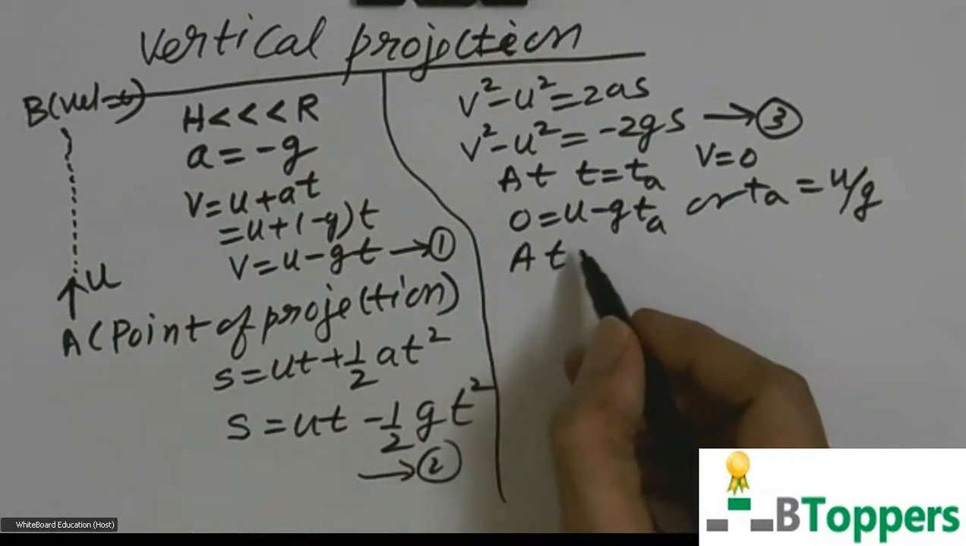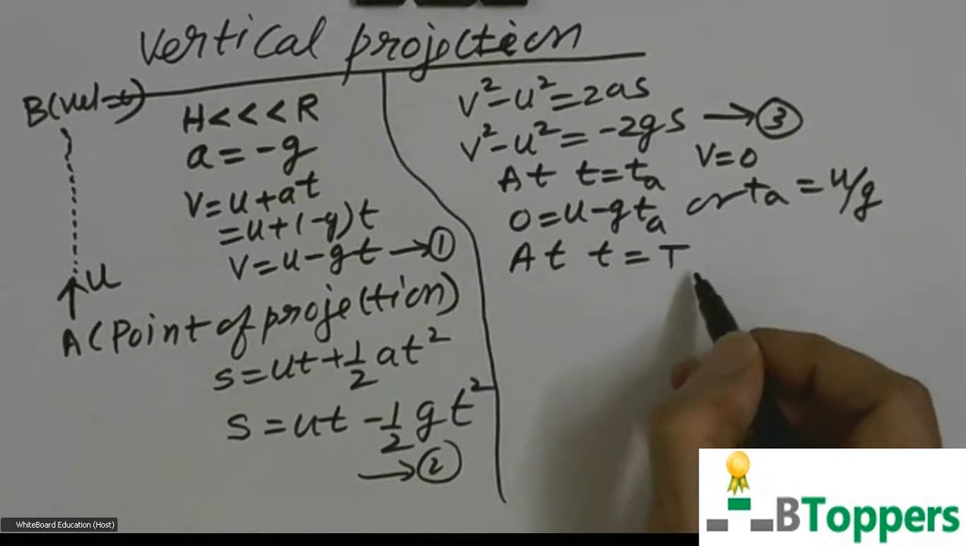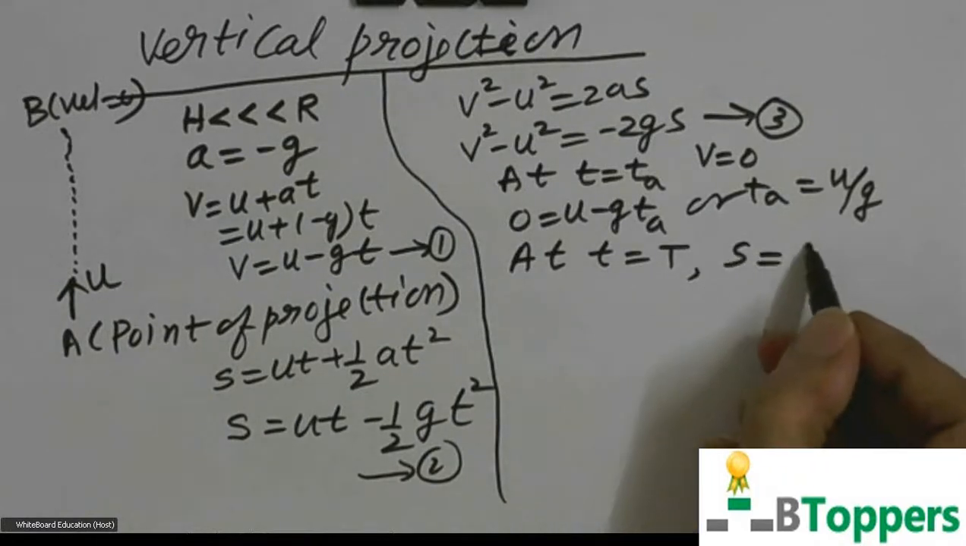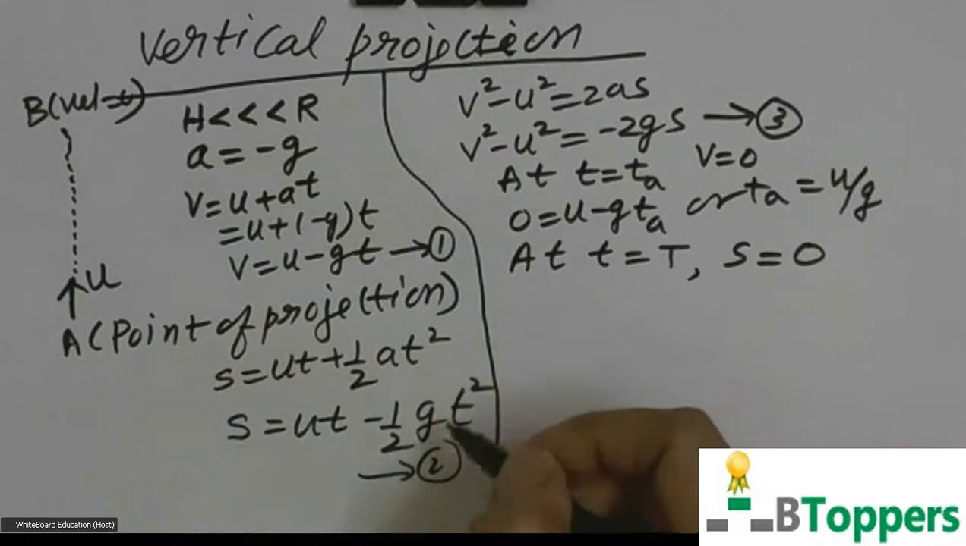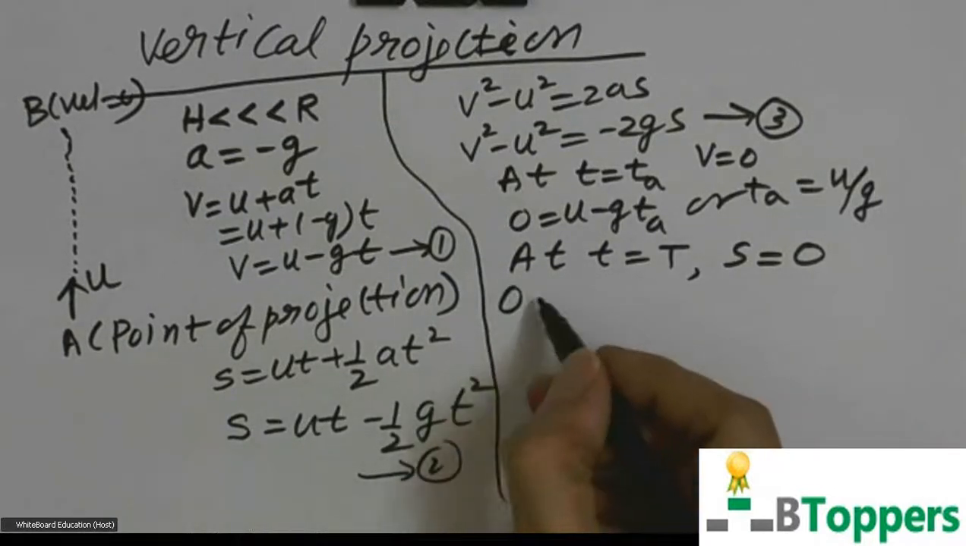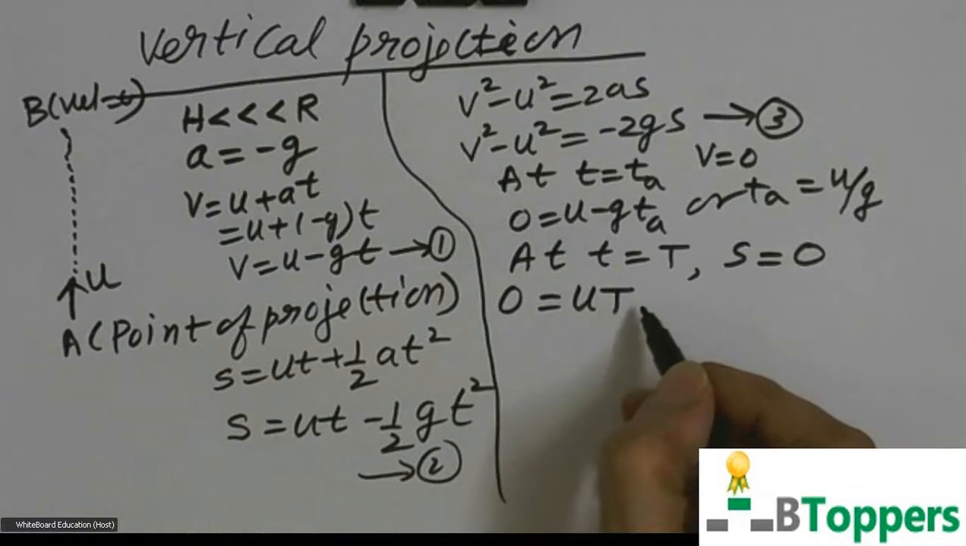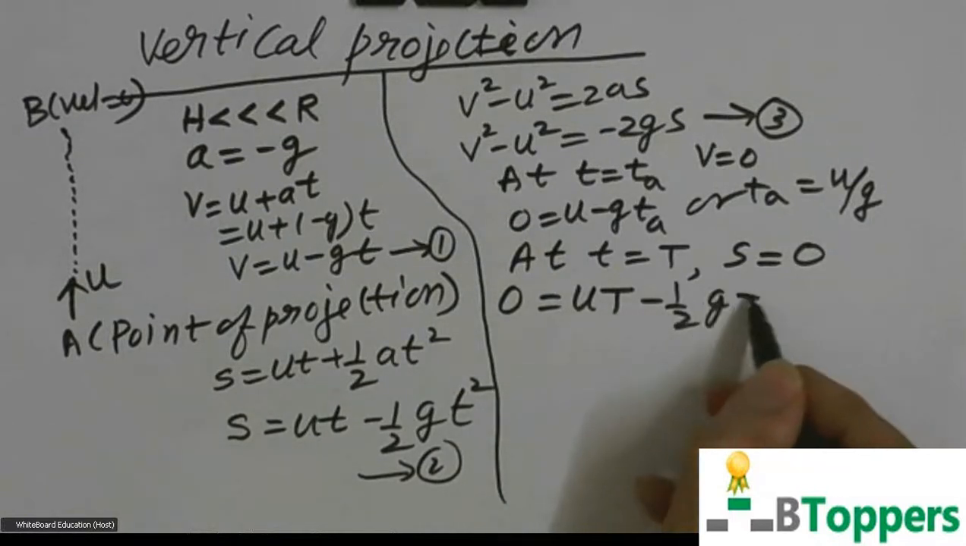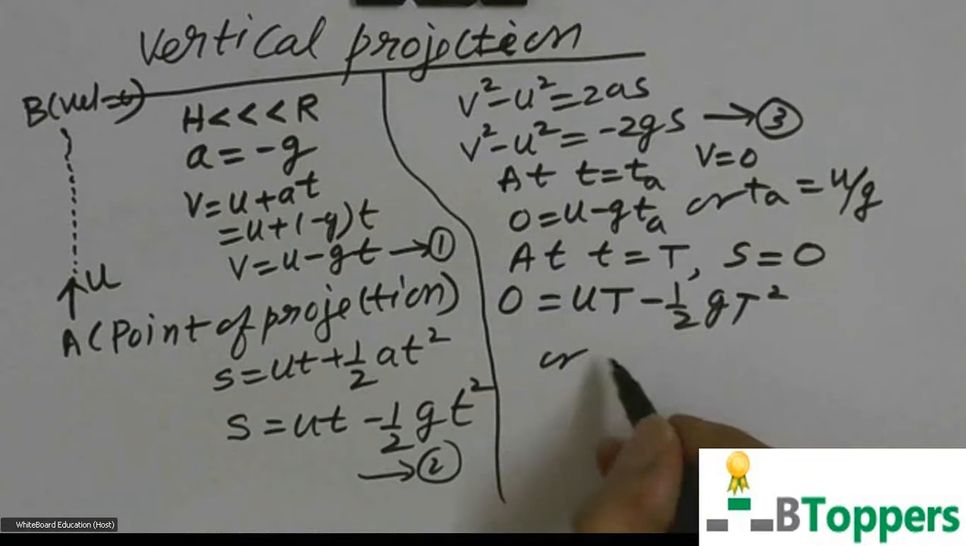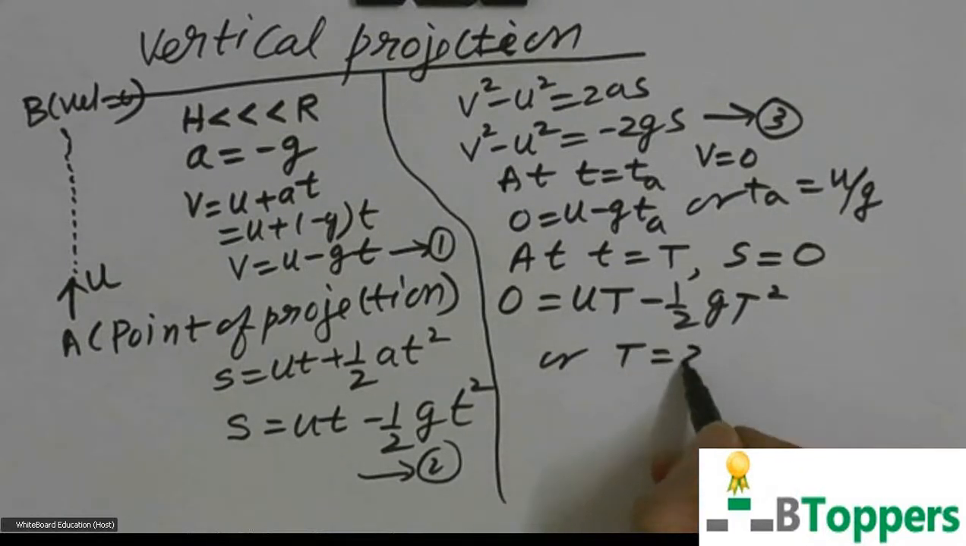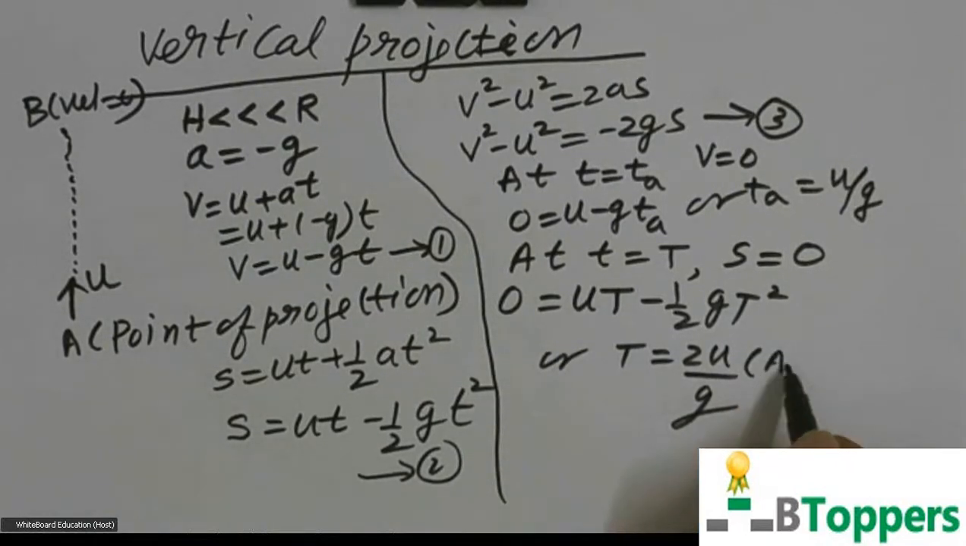If capital T is the time taken by the body to return to the point of projection, we can write at small t equal to capital T, S equal to 0. So if you use the second equation, you can substitute S equal to 0 on the left hand side at small t equal to capital T. To simplify this, you get capital T equal to 2U by G. Capital T represents the time taken by the body to return to the point of projection. That is time of motion from A to B and then back to A.